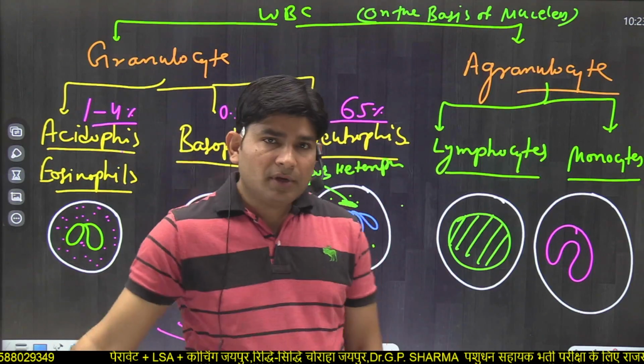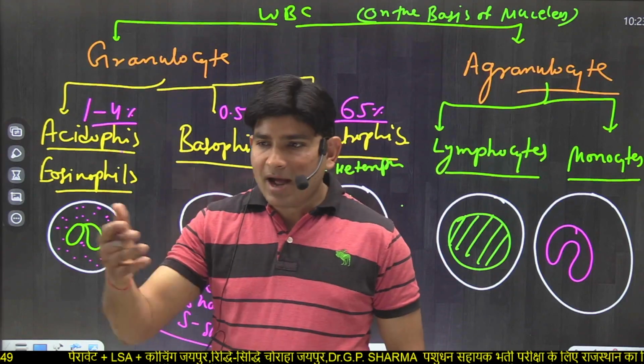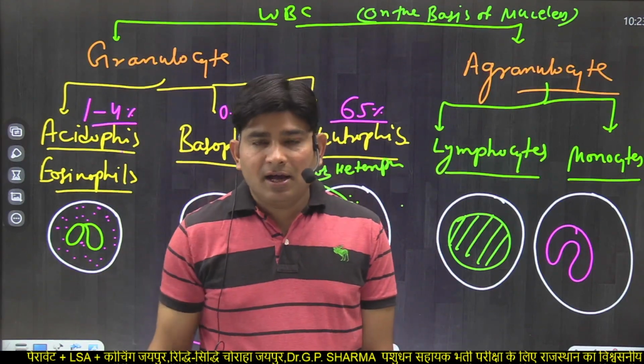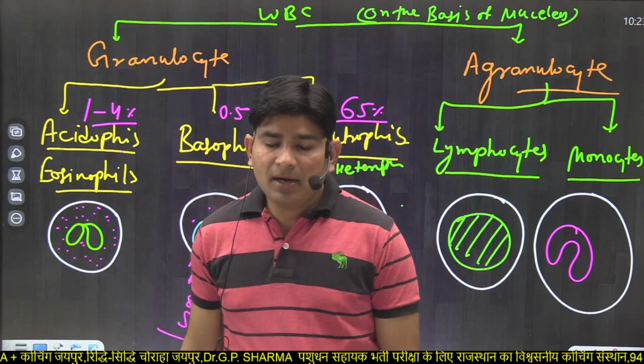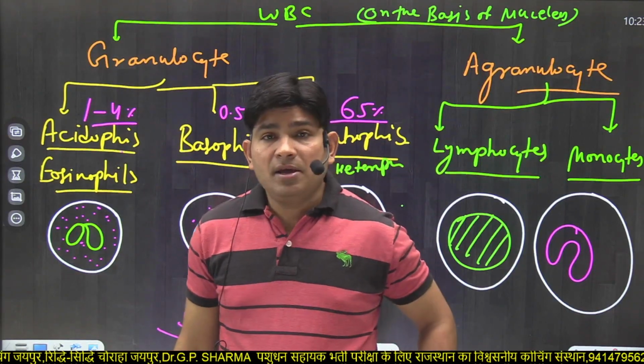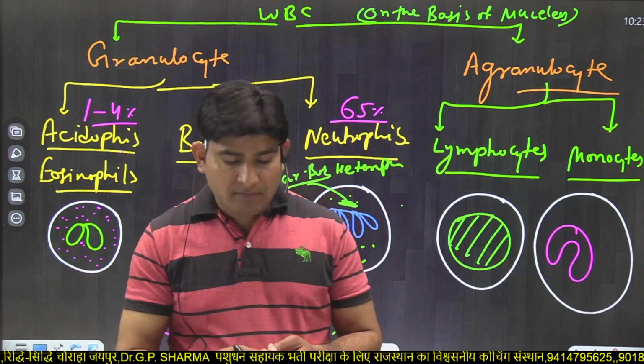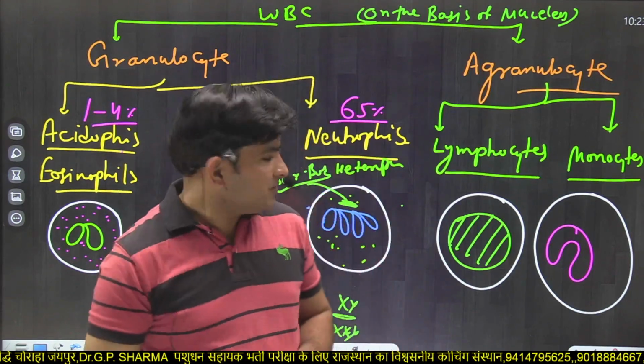So, after blood examination, if there is an increase in neutrophil number, there may be a fresh-forming infection, because neutrophils increase in a fresh-forming infection.